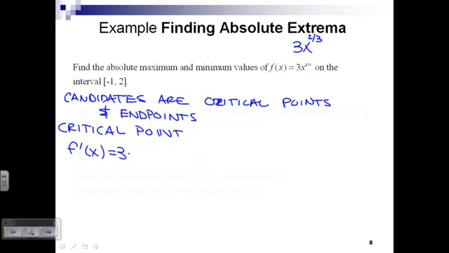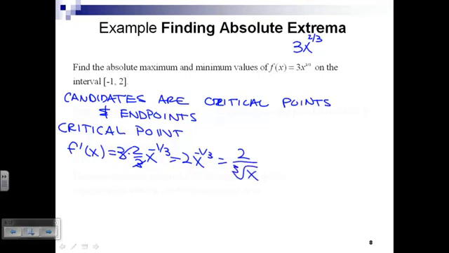3 times 2/3, x to the what? 2x to the negative 1/3. Negative 1/3? So 2x to the negative 1/3. 2 over the cube root of x is another way of saying that, I suppose, right?